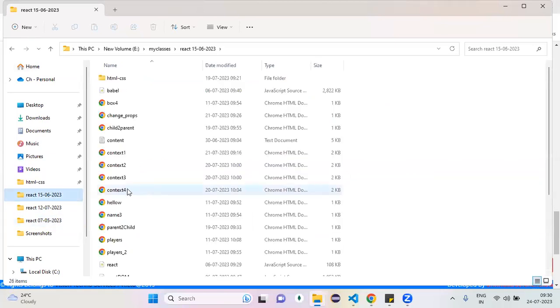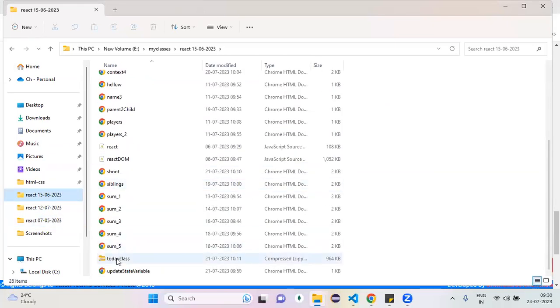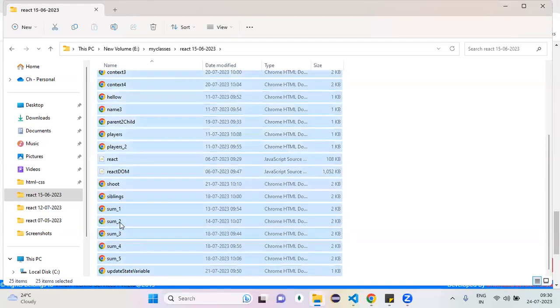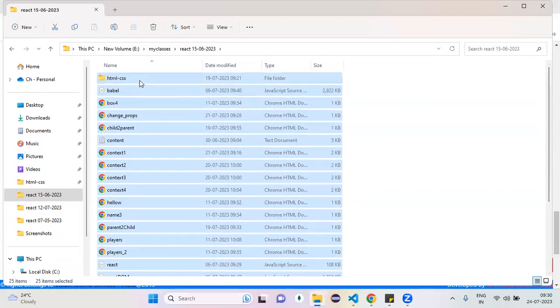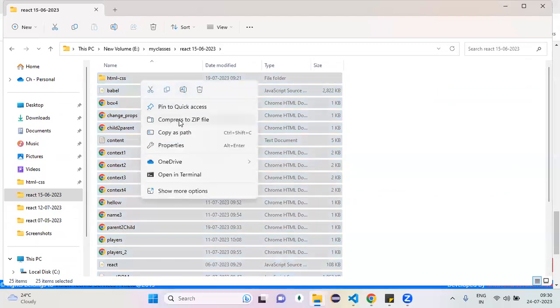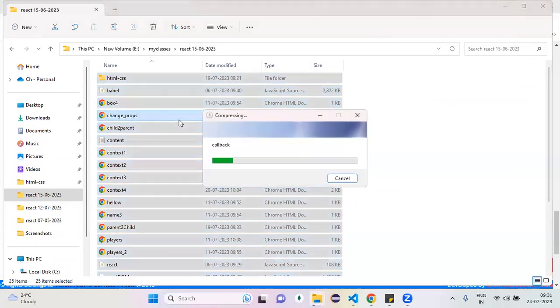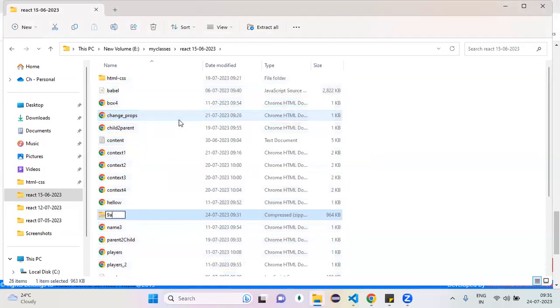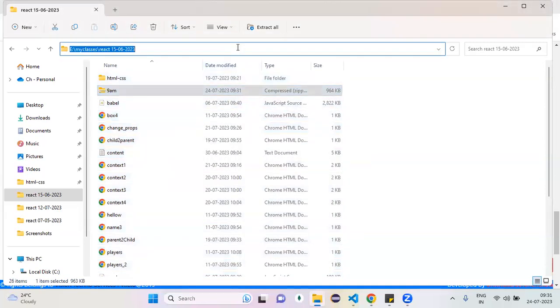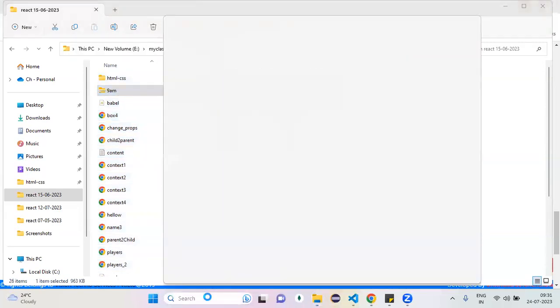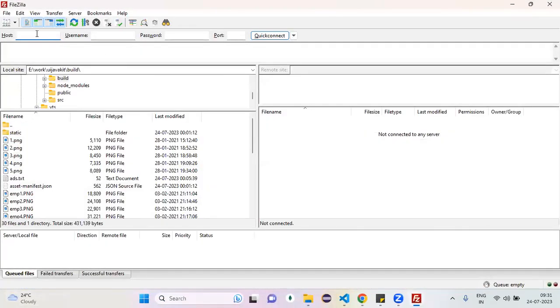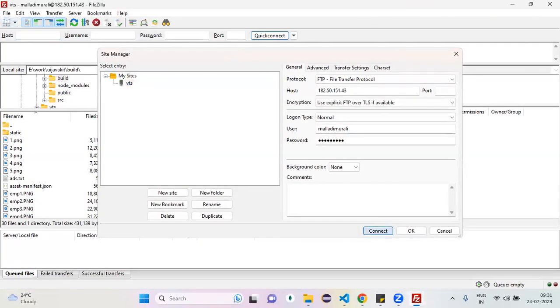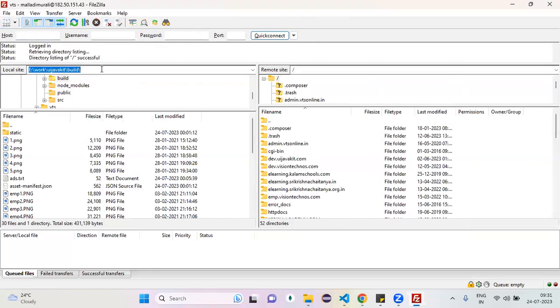Now 15/6 is our batch, right? Yes or no? 15/6 only. Now I compress it to a zip and upload it with FileZilla. Okay, now I'm doing this.